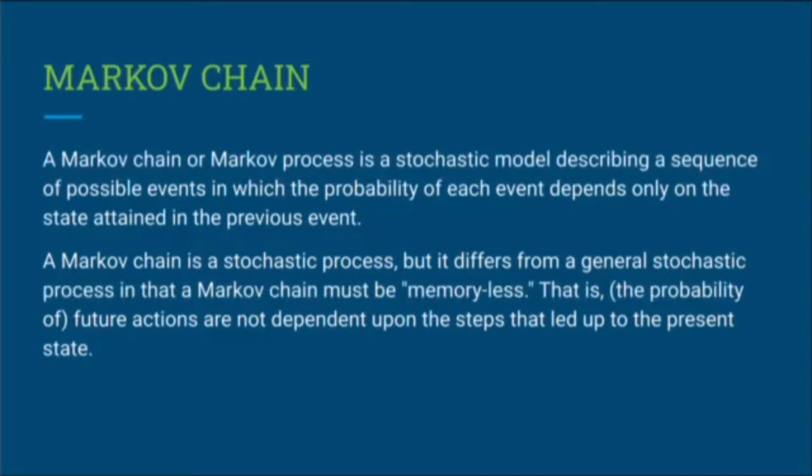What's a Markov chain? A Markov chain or a Markov process is a stochastic model describing a sequence of possible events in which the probability of each event depends only on the state attained in the previous event. Let's look at it further.